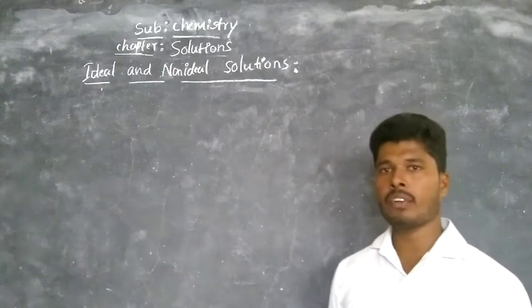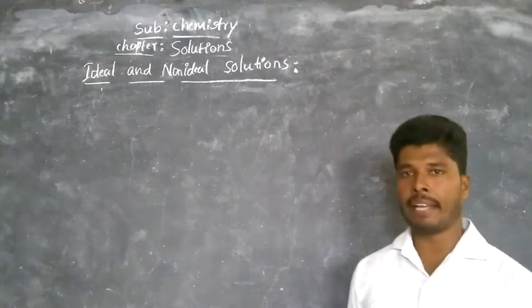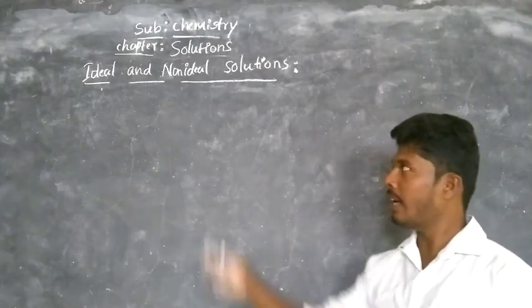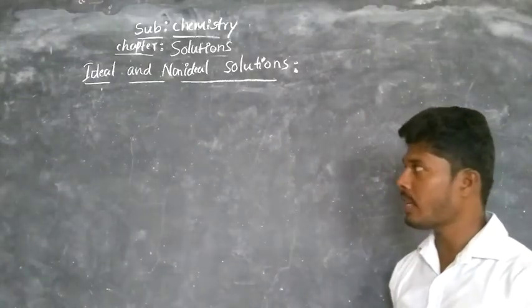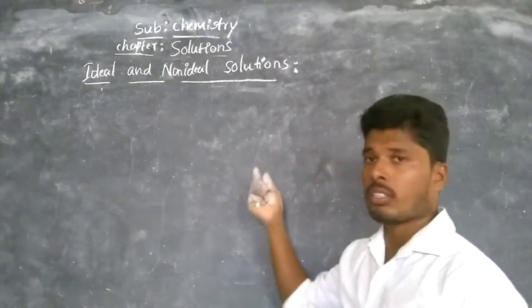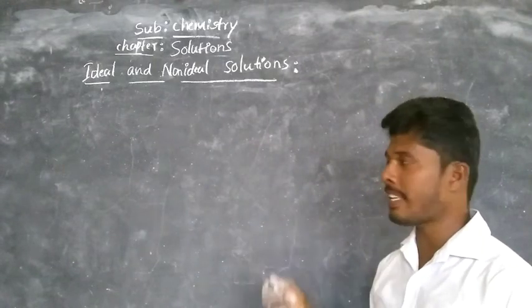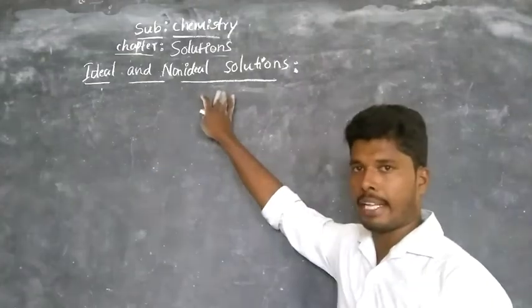After studying vapor pressure of a solution of solid in liquid and liquid in liquid, we are going to study ideal and non-ideal solutions, based on Raoult's law. Liquid and liquid solutions are classified into two types: one is ideal and the other is non-ideal solution.